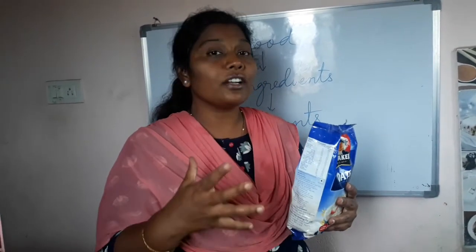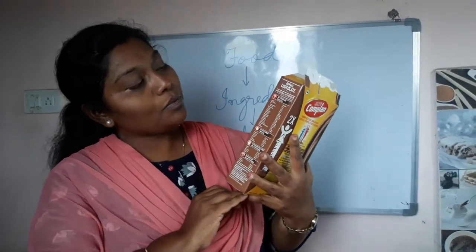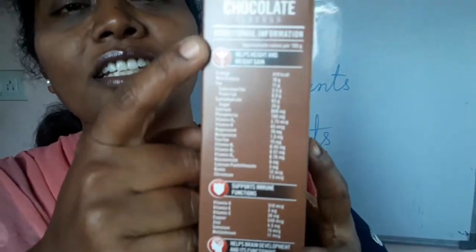So if you take any food item, you find different nutrients, either vitamins, minerals, fats, carbohydrates or any other thing. Okay, now let us see another example. See children, I have taken a packet of Complan. Everybody loves to drink this Complan? Good. Drink it daily. If you observe here, there is some nutritional value written.